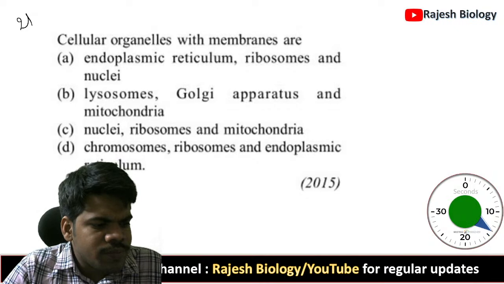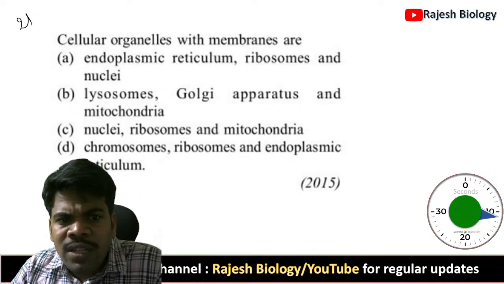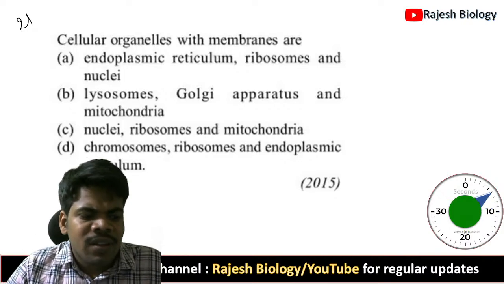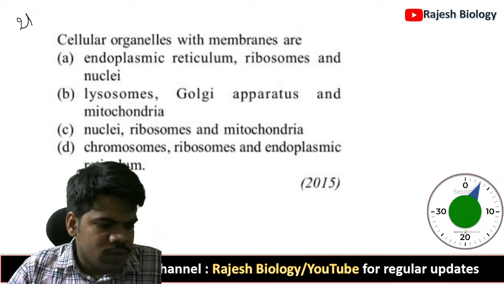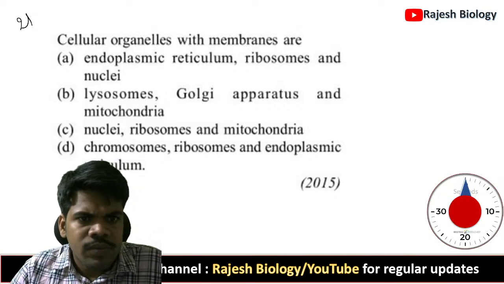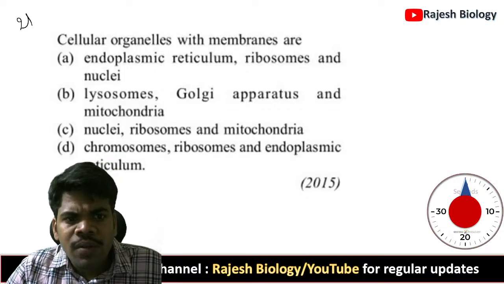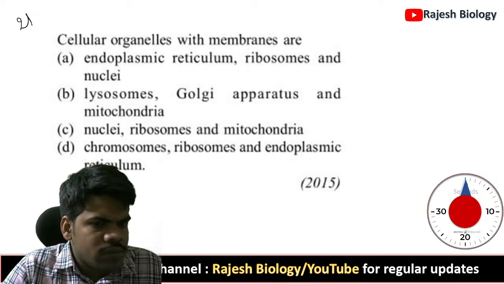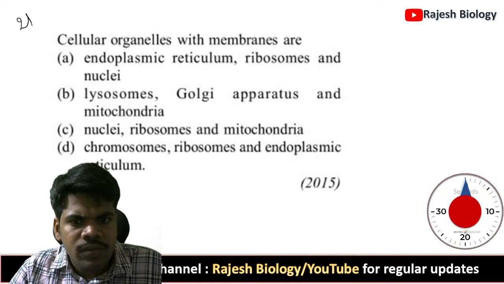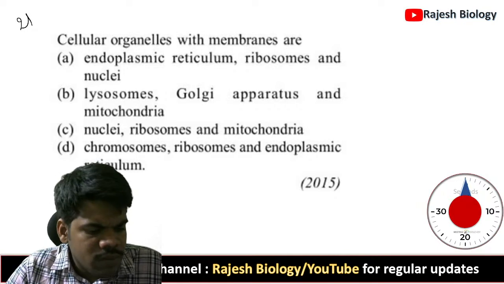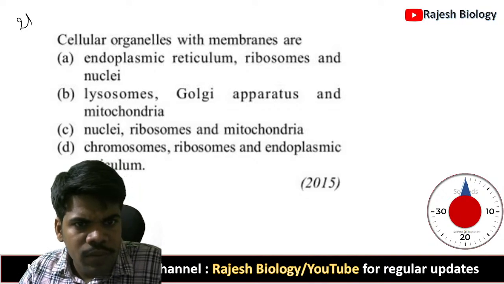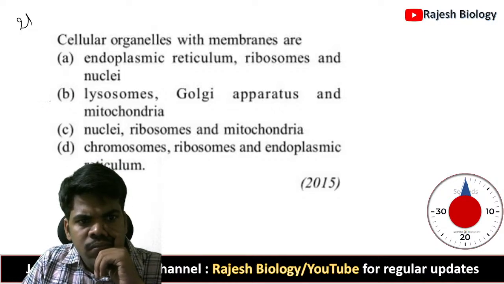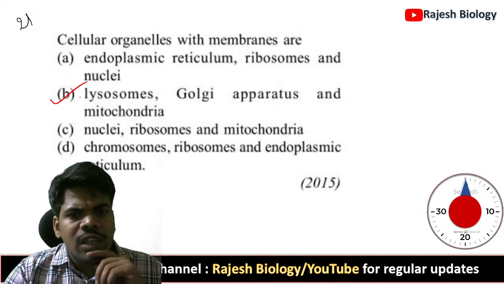21st question. Cellular organelles with membranes are. It is also a very important and easy question. Very, very important. It is a viva question. Question number 21. Cellular organelles with a membrane. Lysosomes, Golgi apparatus, and mitochondria.